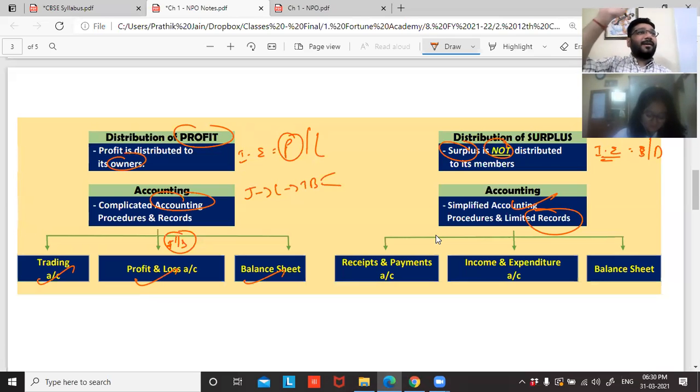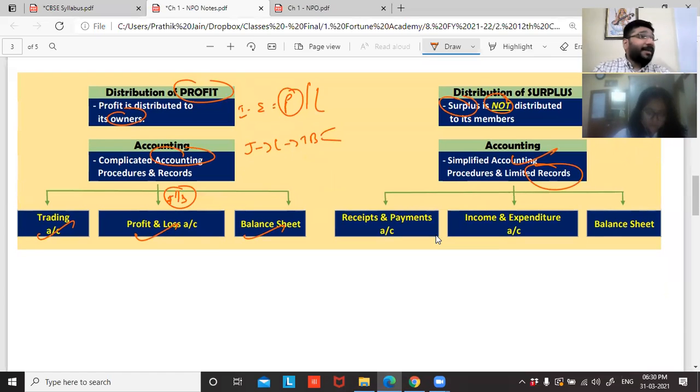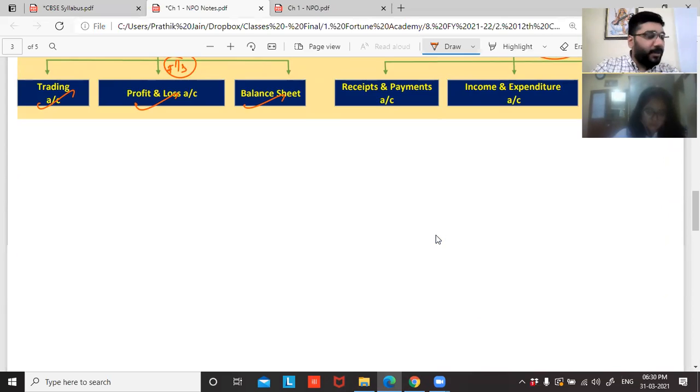If you know a balance sheet, at least you know what is asset, what is liability. That much you know. Other than that, I'll take care. Don't worry. Now the challenge is to understand what is receipts and payment account, what is income and expenditure, and what is balance sheet. So today I'll be focusing on receipts and payment account.